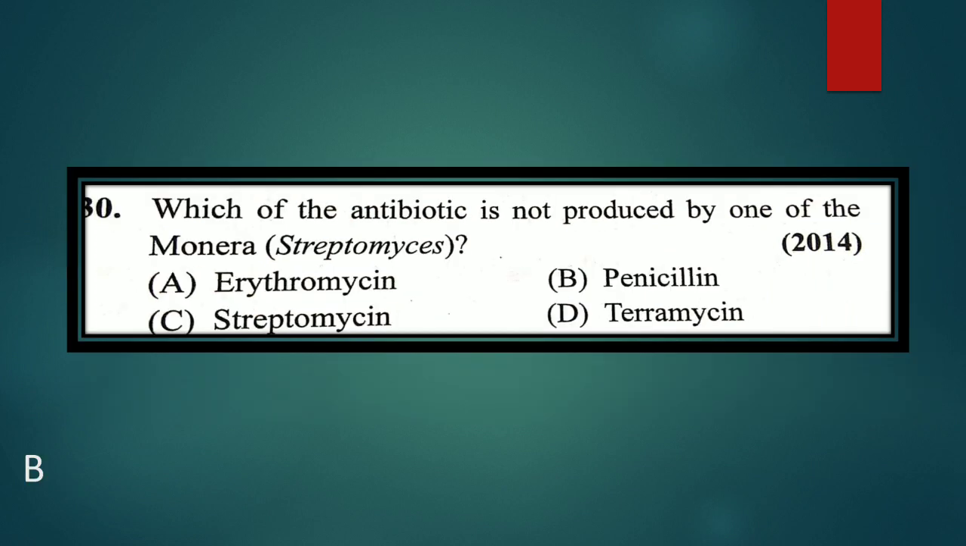Which one of the antibiotics is not produced by Monera, Streptomyces? A, erythromycin; B, penicillin; streptomycin and tetracycline. So here the answer is B, penicillin. Since Monera Streptomyces does not produce it, the answer is B, because penicillin is produced from a fungus.